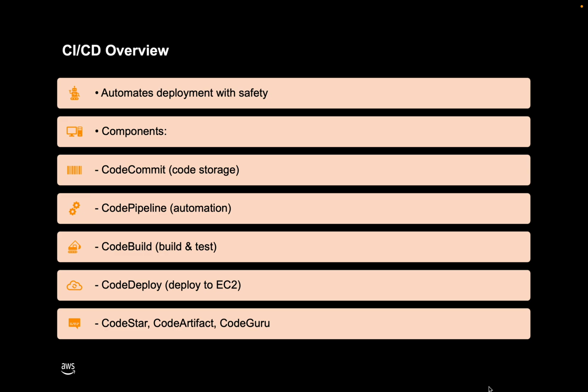CodeArtifact is a resource where we work on the code and store the code, and again work on the code and store the code, and it stores the code in different versions. That is one of the advantages of CodeArtifact. Let's go through these resources in the coming slides.